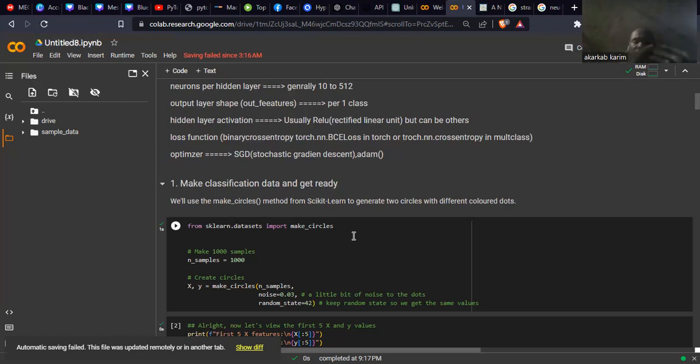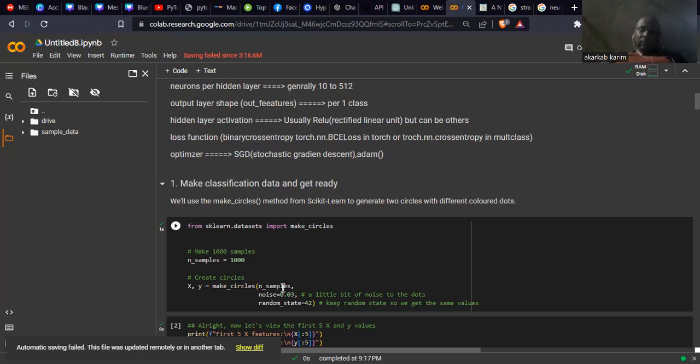And to do that, I will show you how we can use it in Python. Well, I choose here 1,000 samples. I need 1,000 points here. I create the circles, and how can I do that? I create two variables, X and y. I call make_circles, because it's a function imported from scikit-learn.